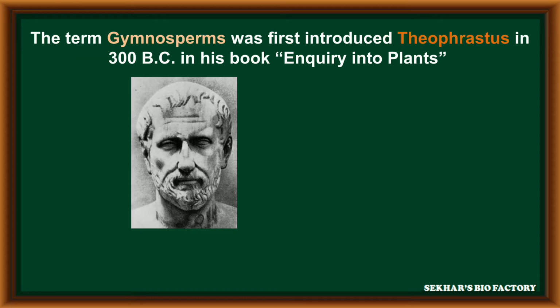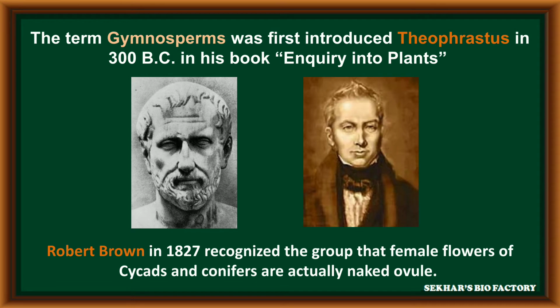The term gymnosperms was first introduced by Theophrastus in 300 BC in his book called Enquiry into Plants. Robert Brown in 1827 recognized that the female flowers of cycads and conifers are actually naked ovules. These are nothing but gymnosperm plants.